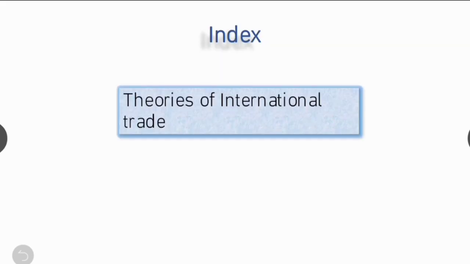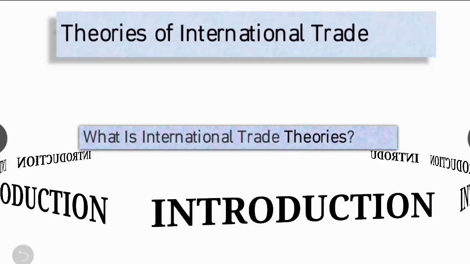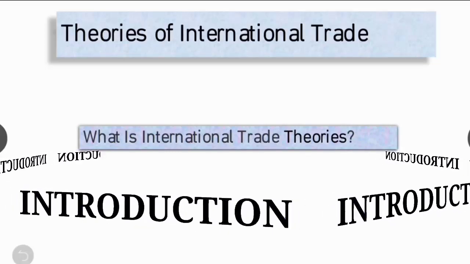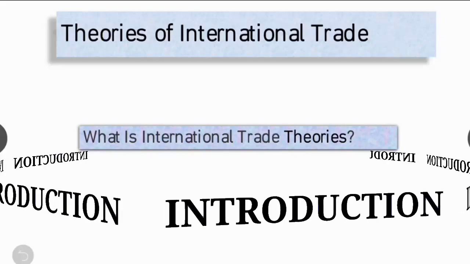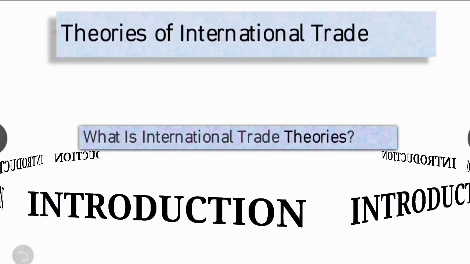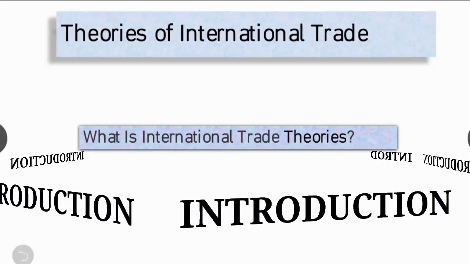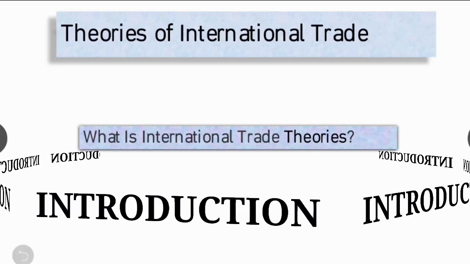Fine. Now in this part we are seeing about theories of international trade. So let's see. What is international trade theories? Why is it necessary to understand theories of international trade? Because the theories of international trade explain why nations trade together. It explains which goods should be exported and imported. It also states what conditions are necessary for exchange of goods. Right? International trade theories are simply different theories to explain international trade.